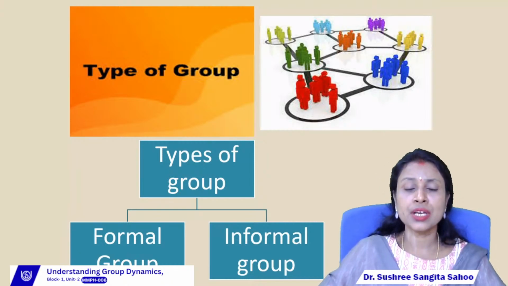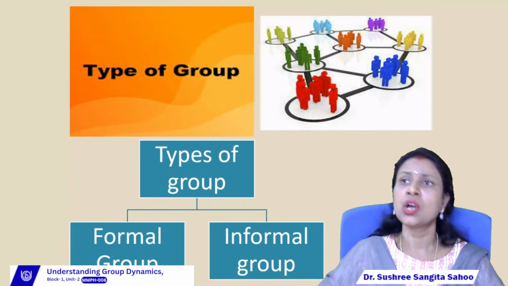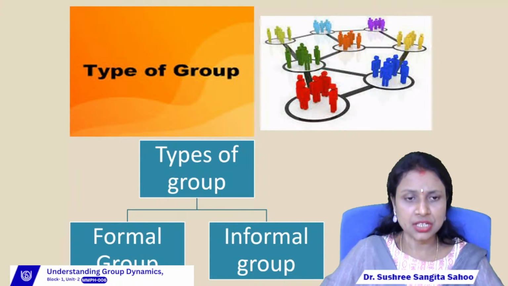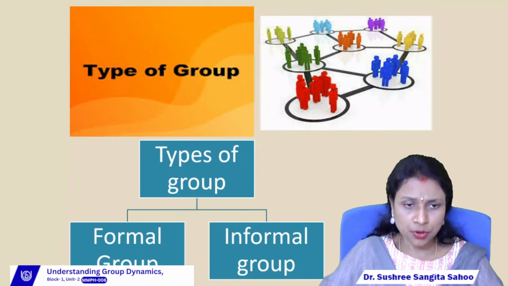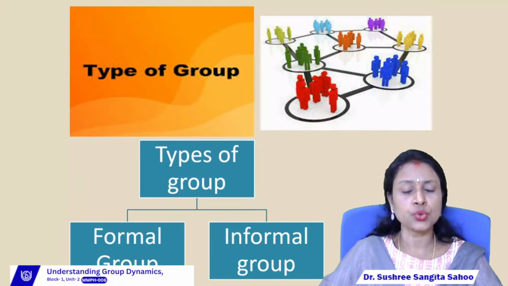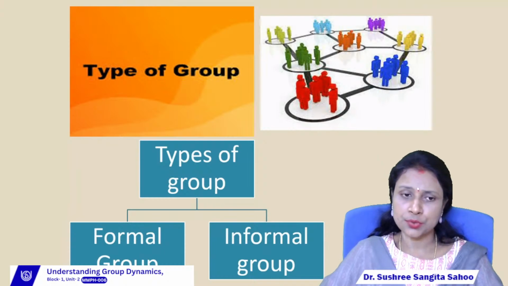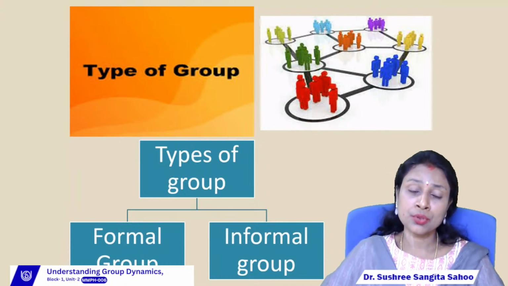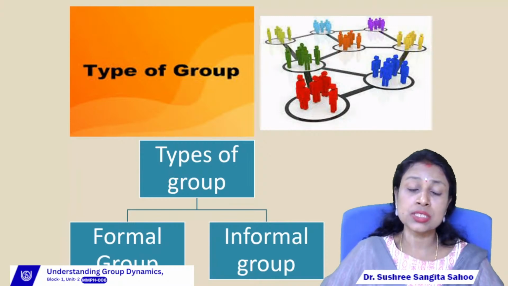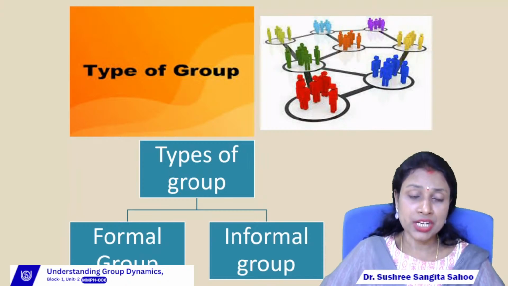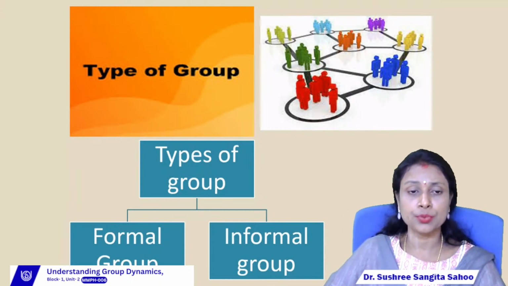Formal groups are those groups which are normally created by the management or by the organization to fulfill certain goals or objectives of the organization. As I said, formal groups are created by the management to fulfill the goals of the organization, and they follow certain rules, regulations and norms to achieve those goals or objectives.